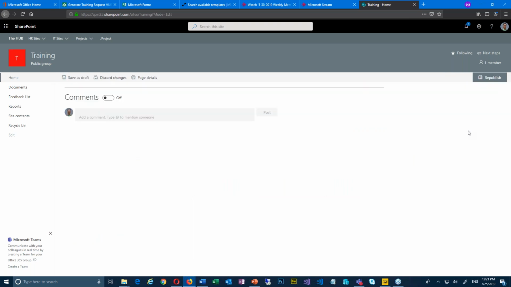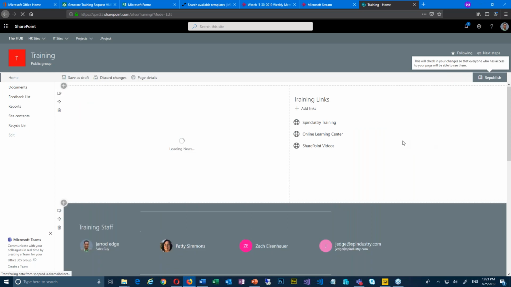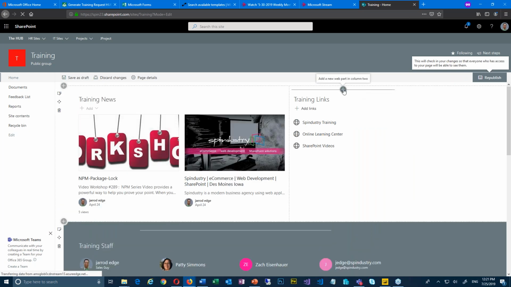Okay, and this might take a second, so bear with me. Okay, you can edit this page, and there's a widget or a web part already in place for Stream. So once this finishes there, I'll just click on that. And then it's all the way down at the bottom.